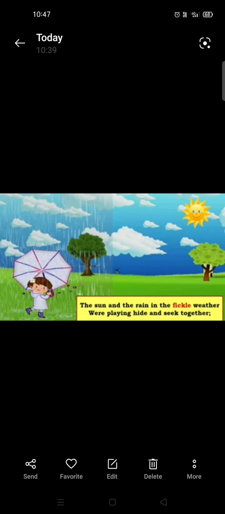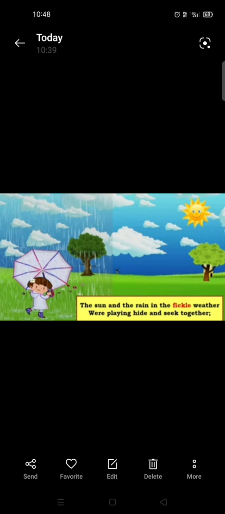Rain. It is written in the poem that within some time, very quickly, the climate changes. The sun stops shining and the rain starts falling very heavily. Because of this, the sun and the rain are playing hide and seek. You all also love to play hide and seek. So when the rain is coming, the sun has to go and hide. And when the rain is hiding, that time the sun comes up and shines very brightly.